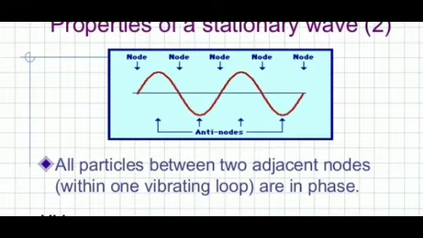The next topic: characteristics of progressive waves. Particles in the medium vibrate about their mean position with the same amplitude. The phase of every particle ranges from 0 to 2 pi, so no particle remains at rest permanently. During wave propagation, particles come to rest only twice, at the extreme points, the end points. Transverse progressive waves are characterized by crest and trough, whereas longitudinal progressive waves are characterized by compressions and rarefactions.